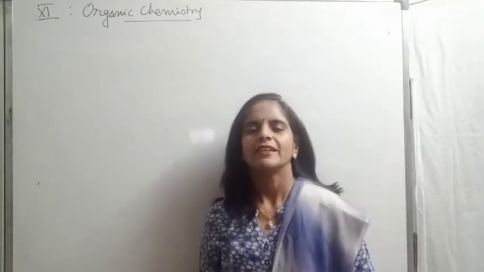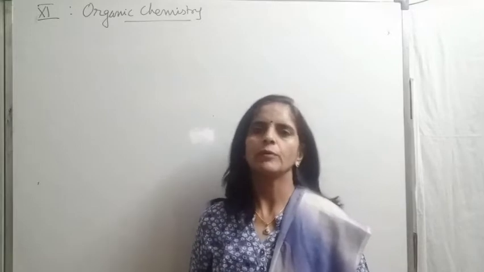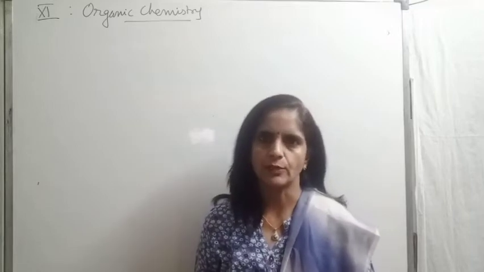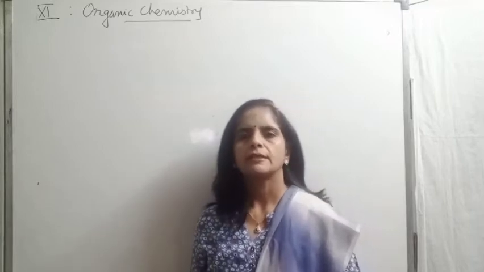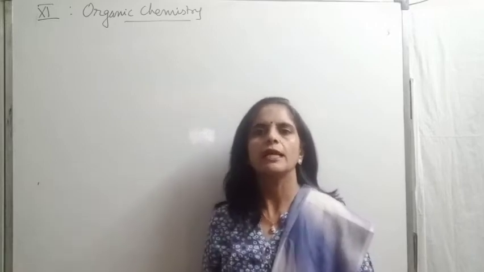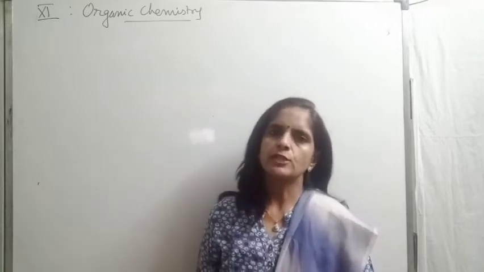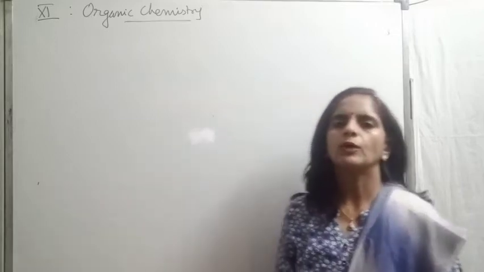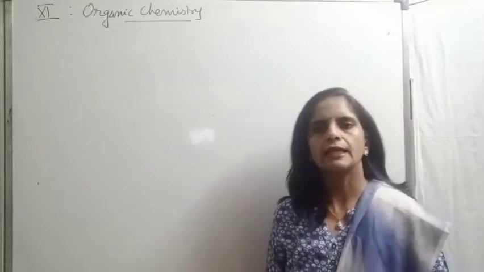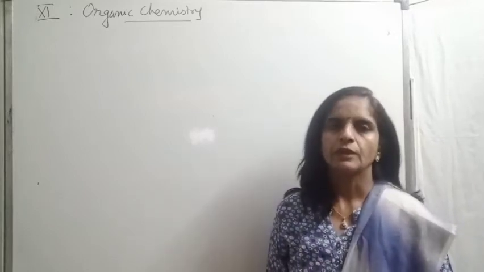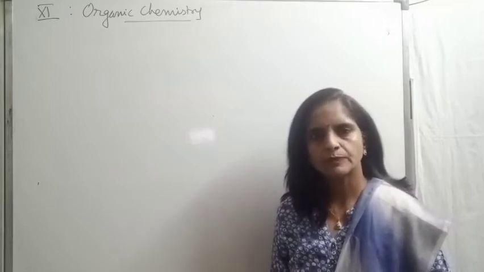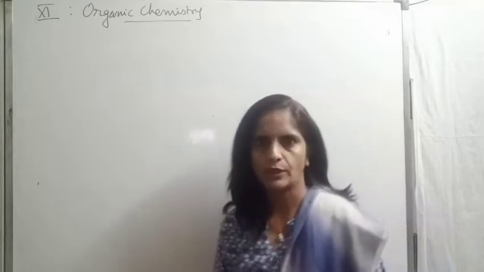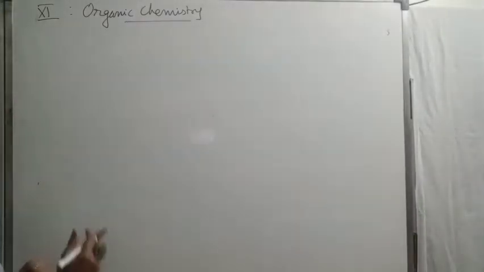Hello children. In the previous topic, we talked about nomenclature of alkanes, cycloalkanes and complex substituents. Next, we will be talking about nomenclature of unsaturated hydrocarbons as well as compounds containing functional groups. First, talking about unsaturated hydrocarbons, that is alkenes and alkynes. Hope you remember all previous rules. We will be using those rules, and we will introduce some new rules also. So start practicing with me.